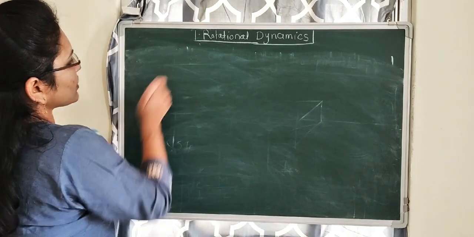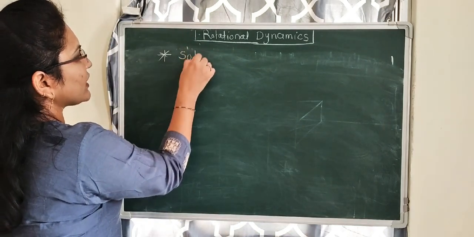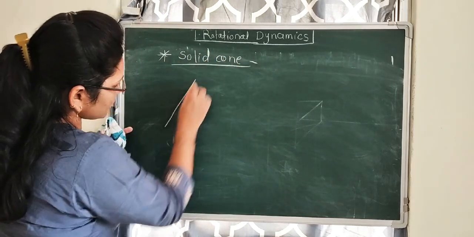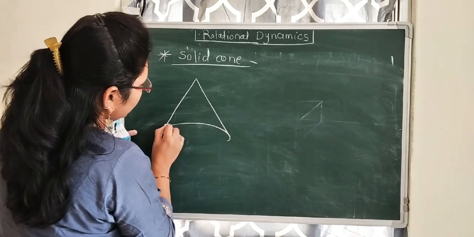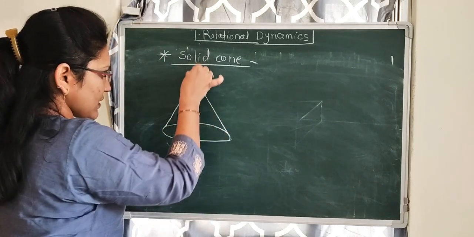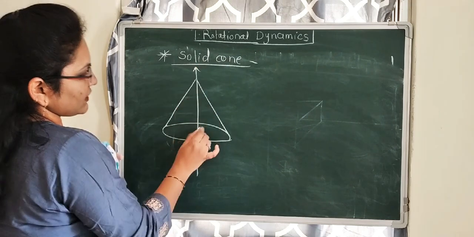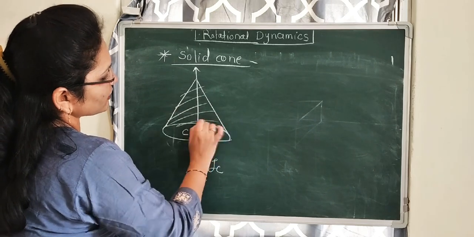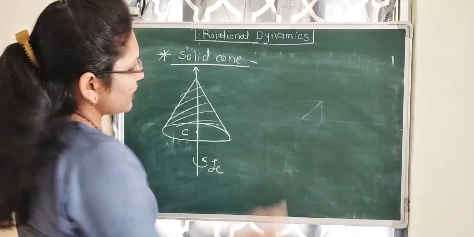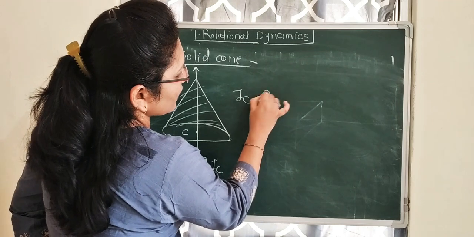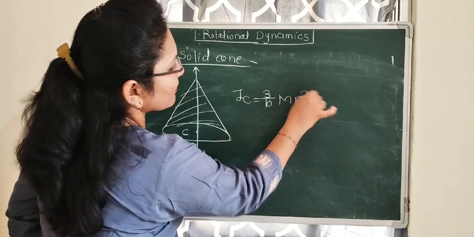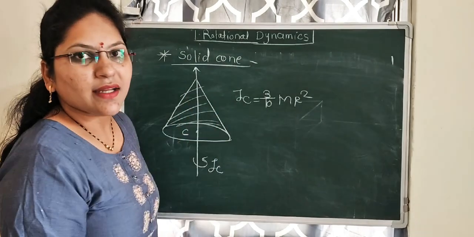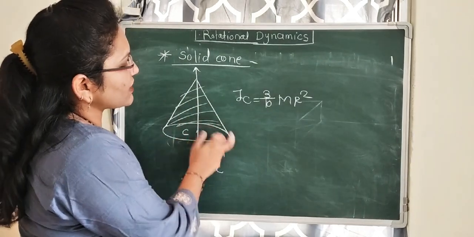Then next shape is solid cone. It is like this. There is a solid cone. Axis is passing like this, and moment of inertia is IC. This is the solid cone. Okay. Then IC is equal to 3 by 10 mr square, where m will be the mass of the solid cone and r is the radius of this circle.